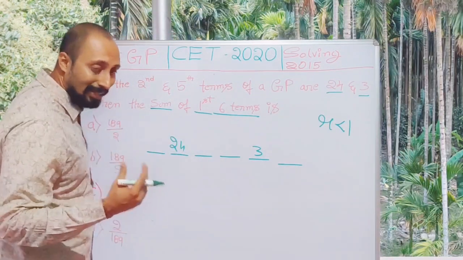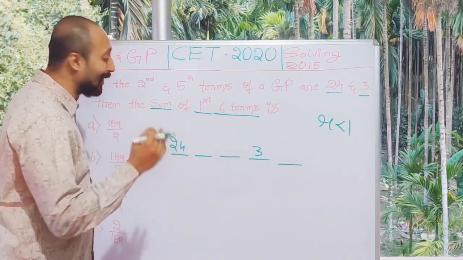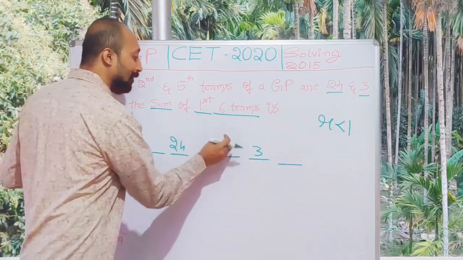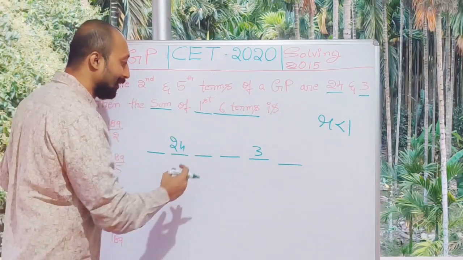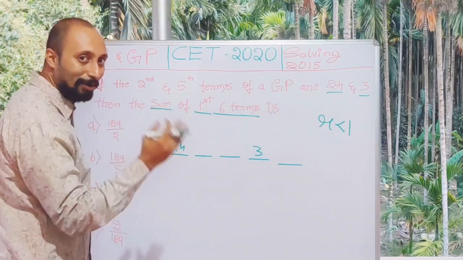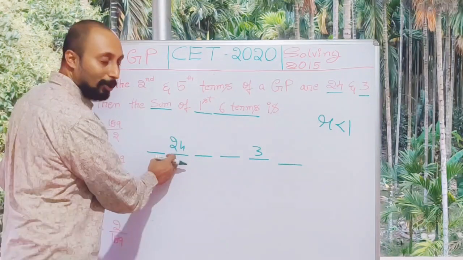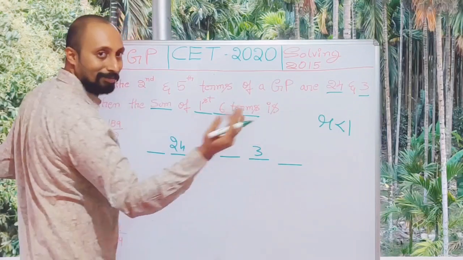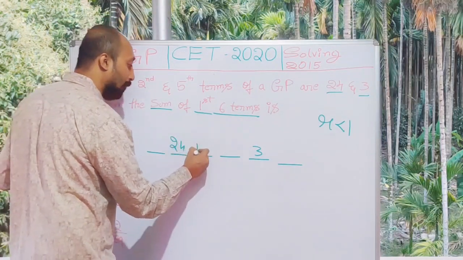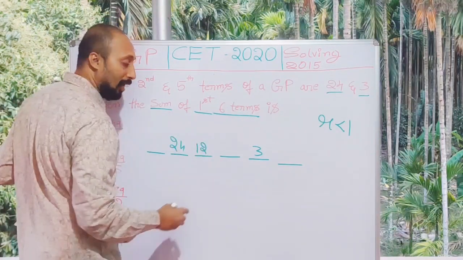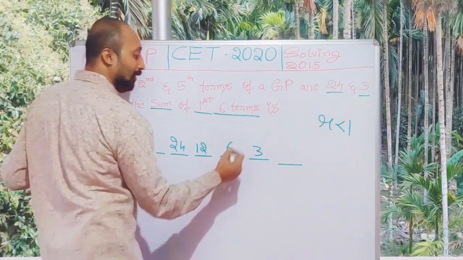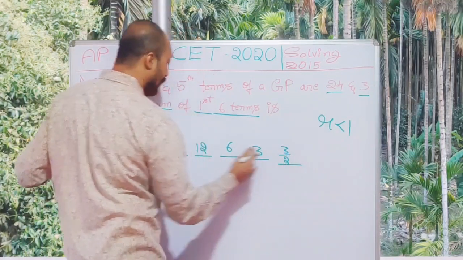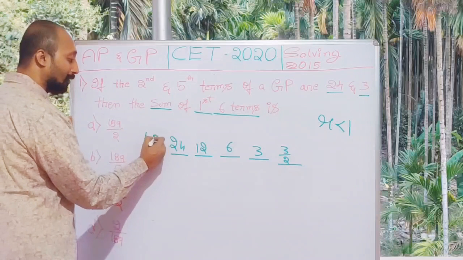Not every problem has this graceful appearance, but here you can easily fill these two gaps because the sequence is decreasing, and it is decreasing by dividing by 2. 24 divided by 2 is 12. 12 divided by 2 is 6. 6 divided by 2 is 3. It's easy here for this problem. So I have 24 divided by 2 is 12, 12 by 2 is 6 and 3, and finally 3 by 2 here. And it will be 48 this side.